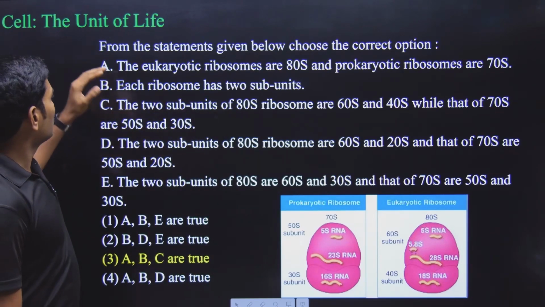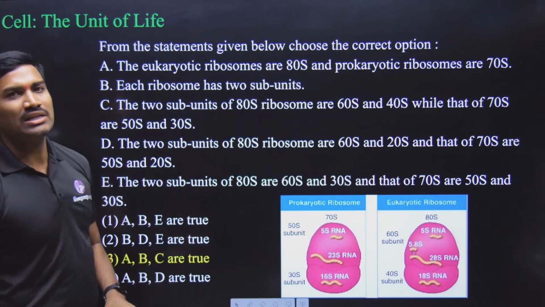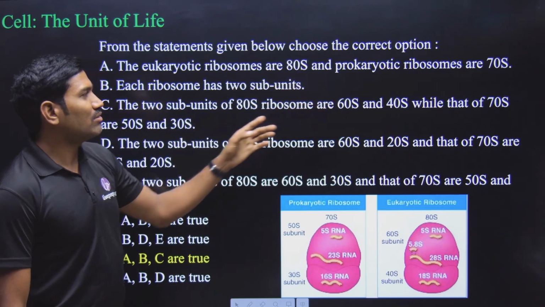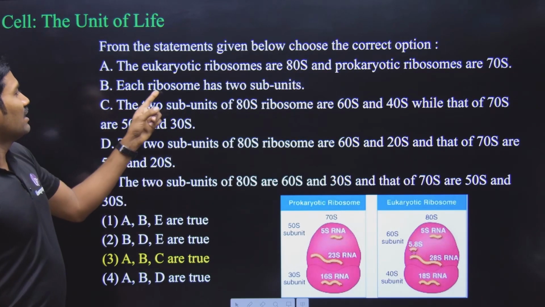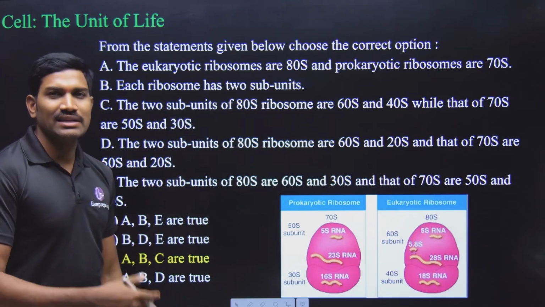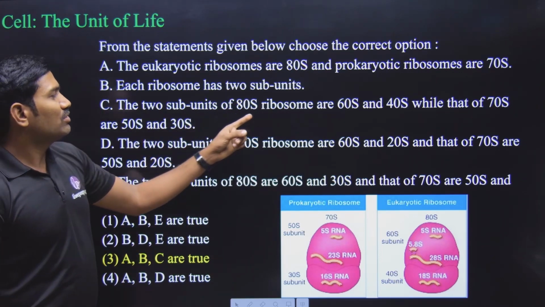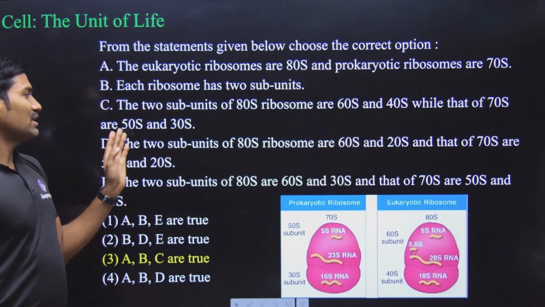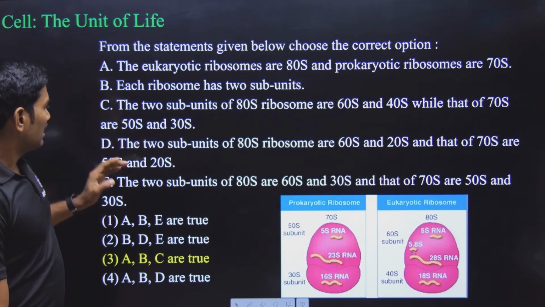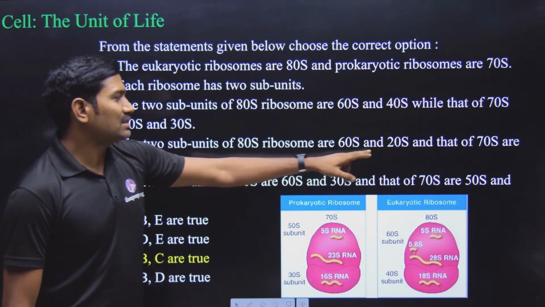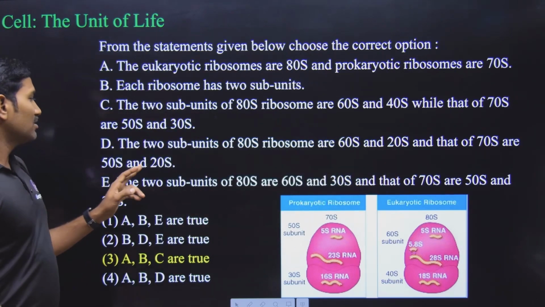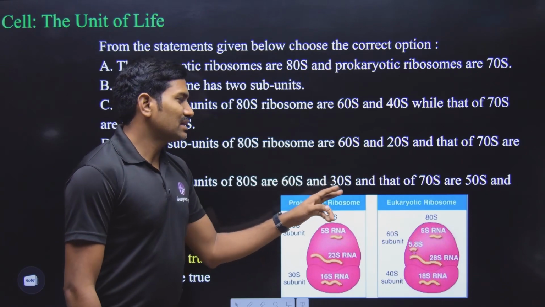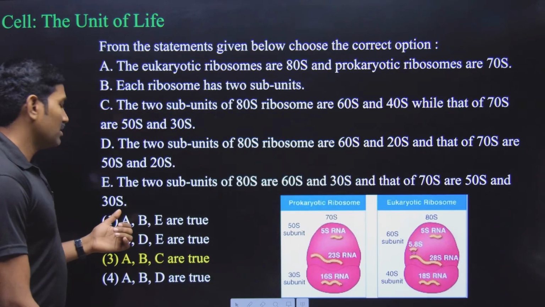From the statements given below, they have given some statements, so we need to identify the correct statements. The eukaryotic ribosomes are 80S and prokaryotic ribosomes are 70S. Correct. Each ribosome has 2 subunits, correct, larger and smaller subunits. The 2 subunits of 80S ribosome are 60 and 40, whereas that of 70S are 50 and 30, correct. And here they have given that for 80S, 60 and 20, this is wrong. For 70S, it is 50, 20, this is wrong. And 2 subunits of 80S are 60 and 30, this is wrong. For 70S, 50 and 30.